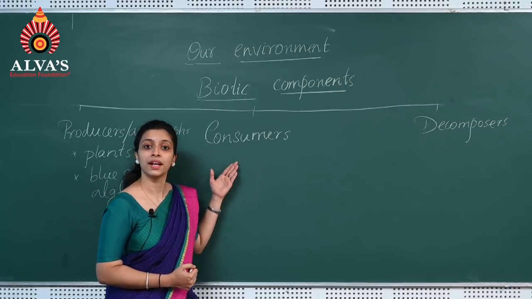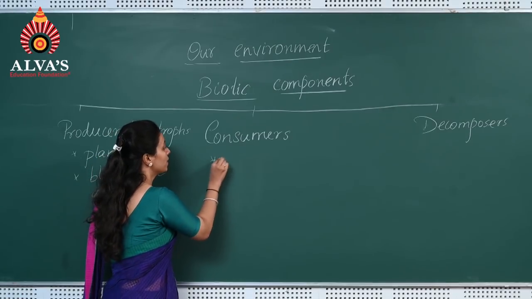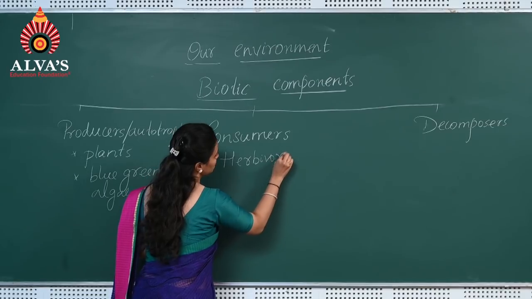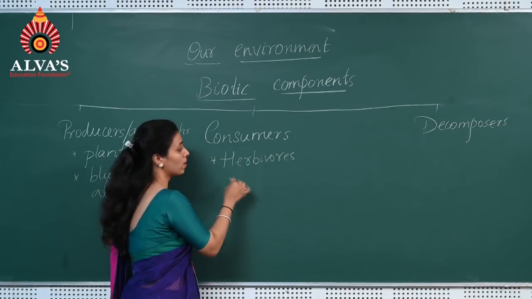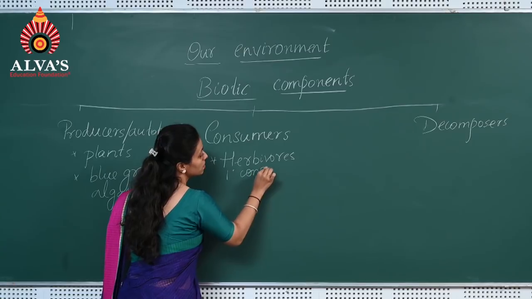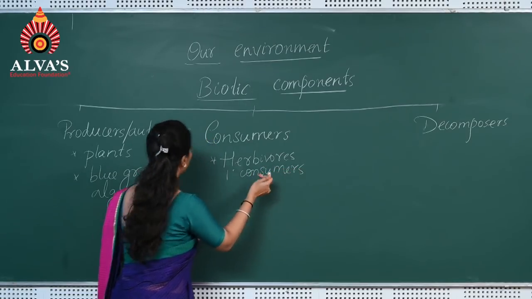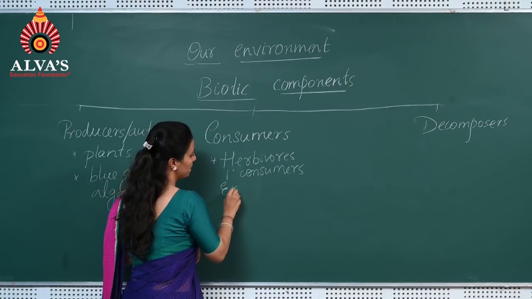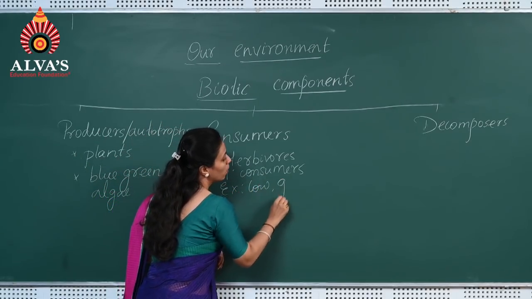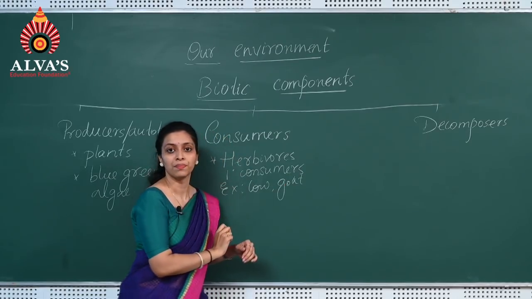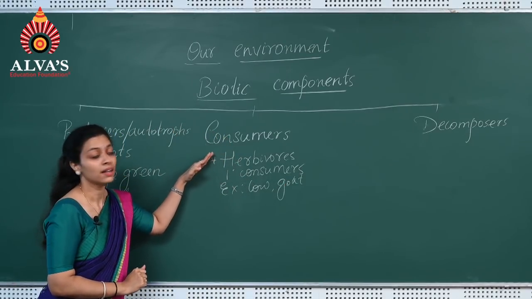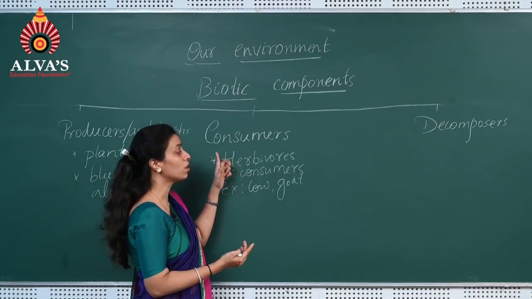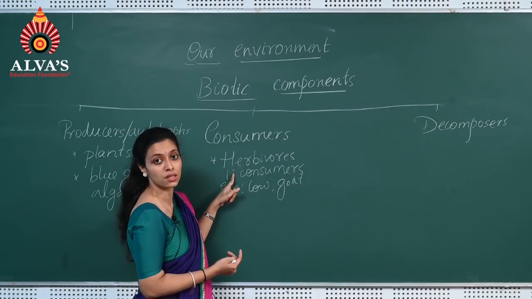In consumers, there are a variety of organisms. The first type is herbivores. Herbivores are also called primary consumers because they directly feed on the producers. That is why they are called primary consumers. The examples for herbivores are cow, goat, sheep, etc. So herbivores are plant-eating animals. They do not eat animals, but they feed only on green plants. That is why they are called primary consumers.